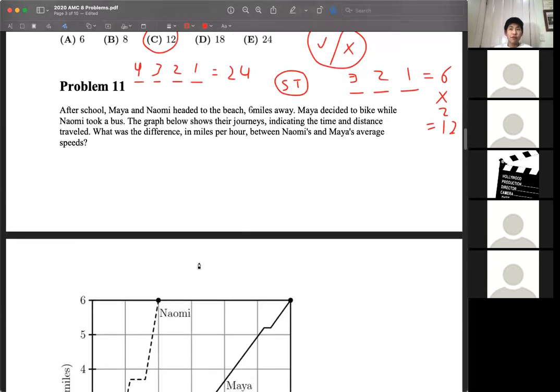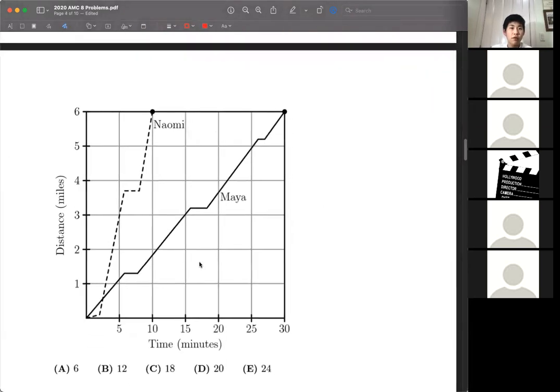Problem 11. After school, Maya and Naomi headed to the beach 6 miles away. Maya decided to bike while Naomi took a bus. The graph shows their journeys, indicating the time and distance traveled, and we want the difference in miles per hour between their average speeds. So to find their average speeds, we're going to do distance over time.